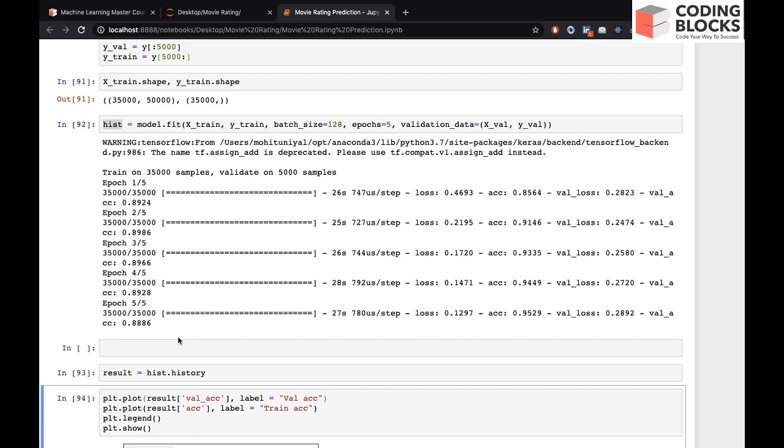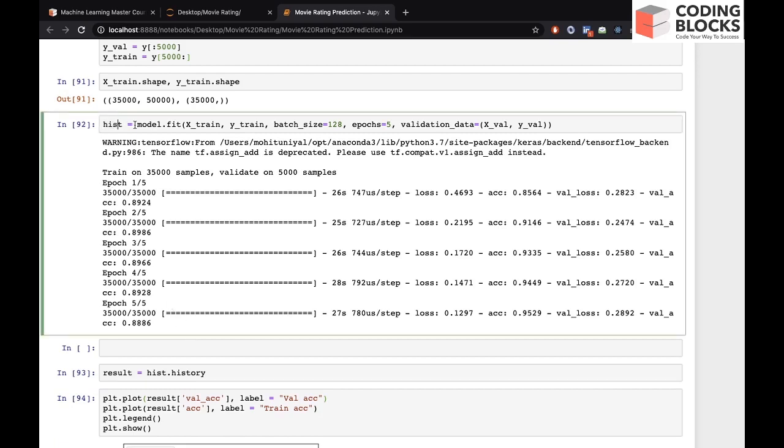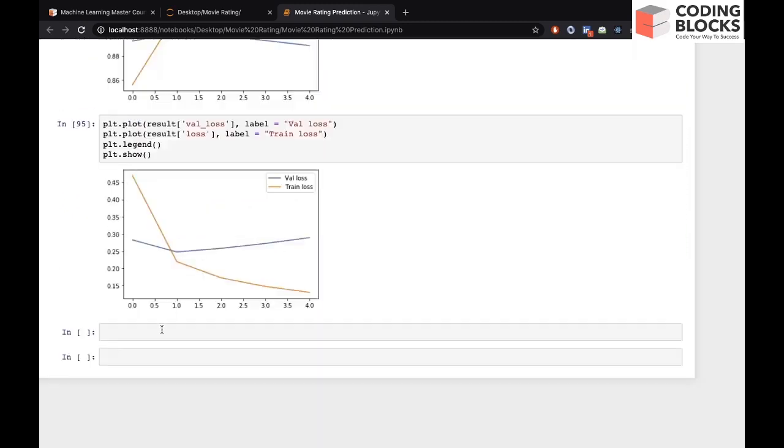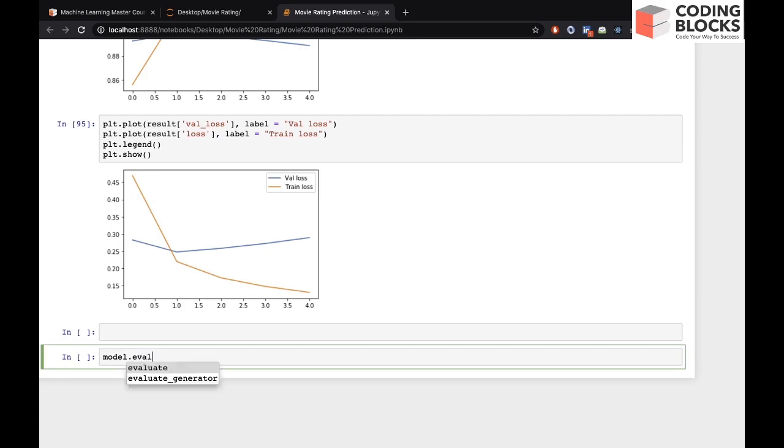So to find this, we have concluded that in just two epochs we will be able to train the full model. Right now we are just training on 35,000 data. Everyone knows that this has a function called evaluate.